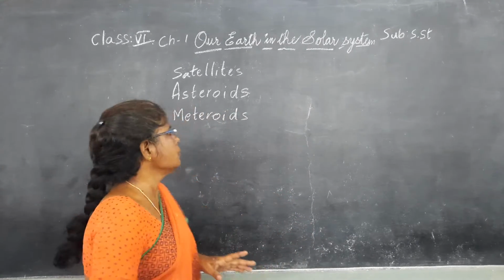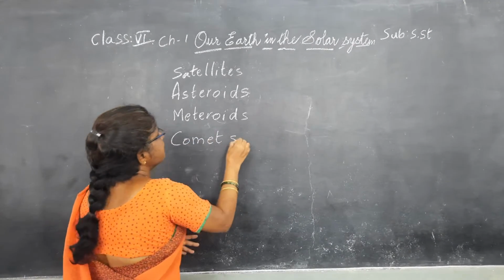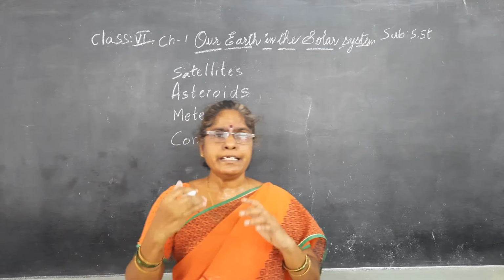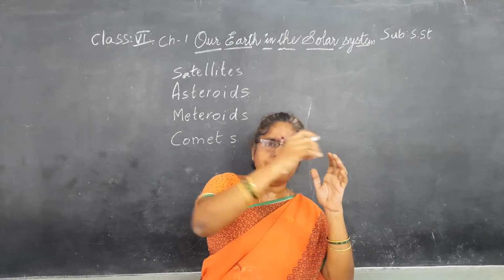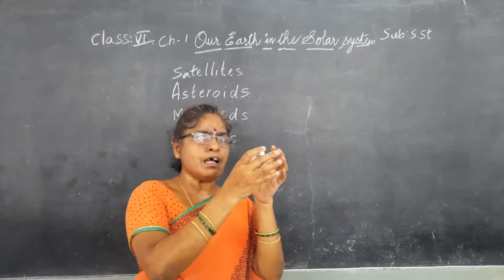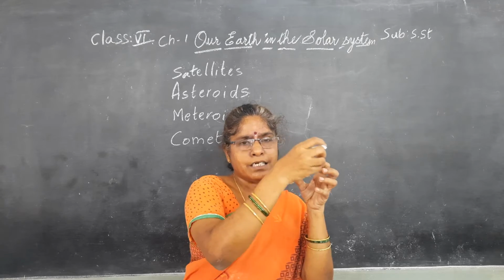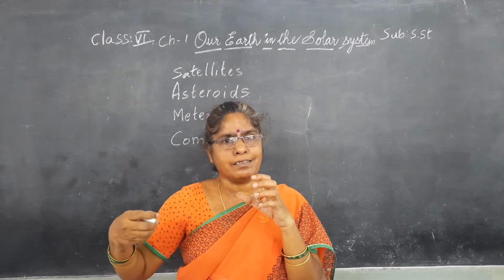Okay. Then next to the meteoroids, we have comets. These are also a part of the solar system. A comet looks like it has a head and a tail. The head consists of solid particles joined together, and the tail part consists of gases.